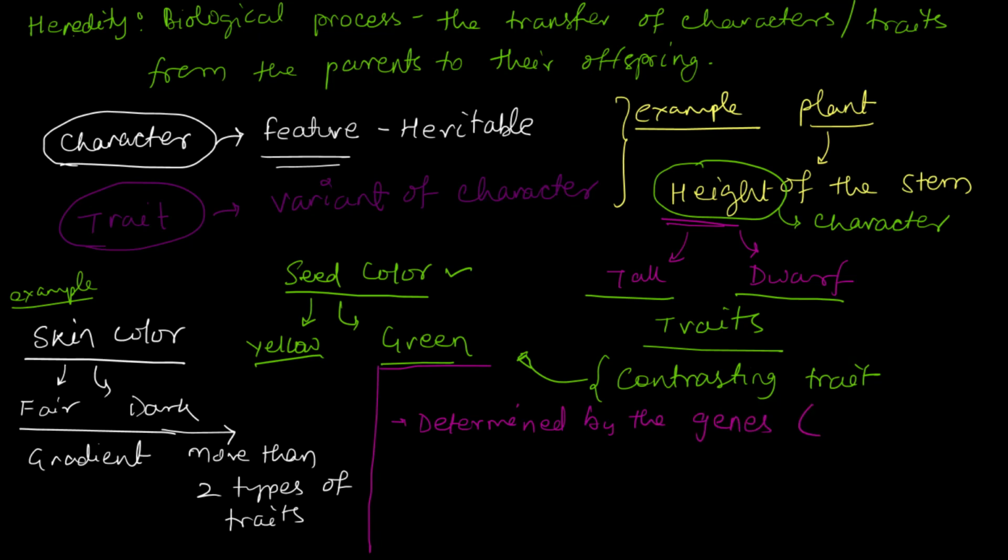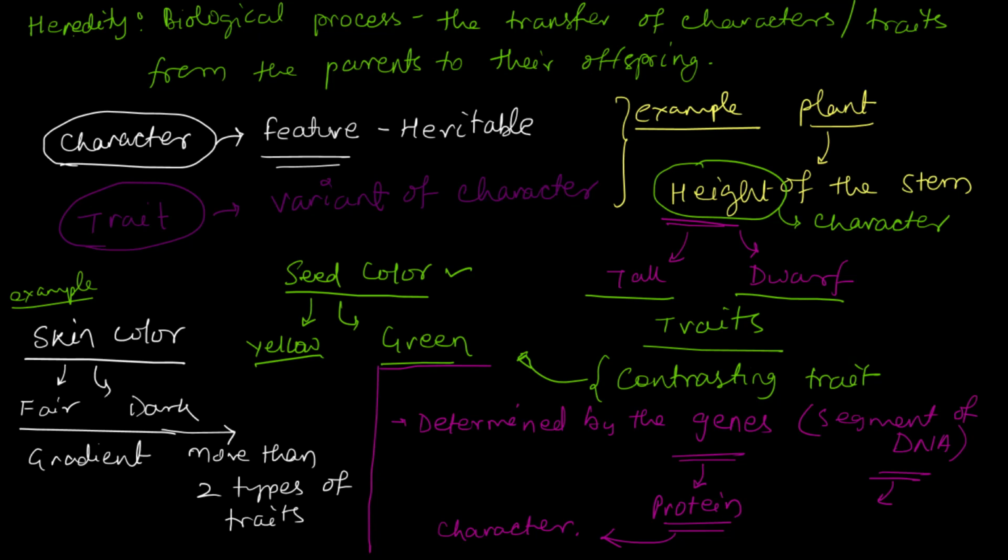Genes are nothing but segments of DNA. So the segment of DNA, or the genes, are going to regulate, control, and determine what the character or the trait will be. The DNA or the gene is going to give rise to something called protein, and the protein in turn is going to regulate the character, the trait. So that is what you have to understand about the character or trait.